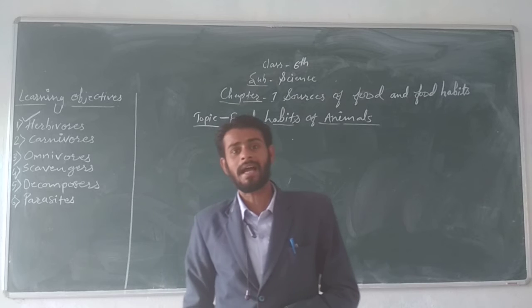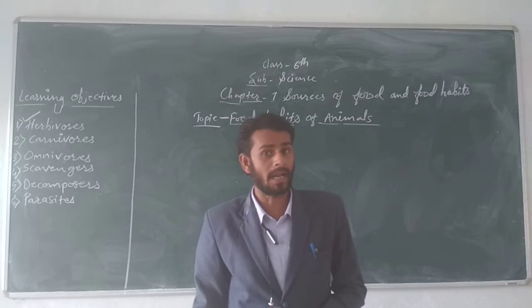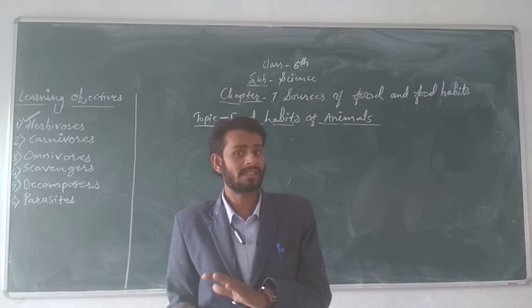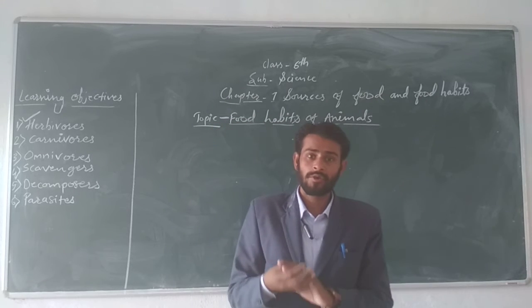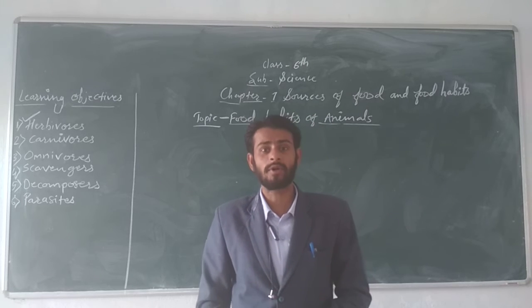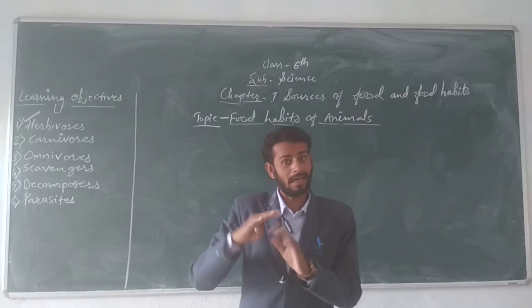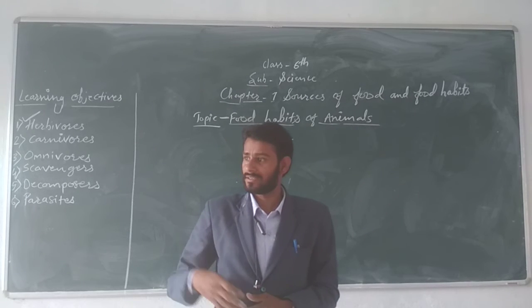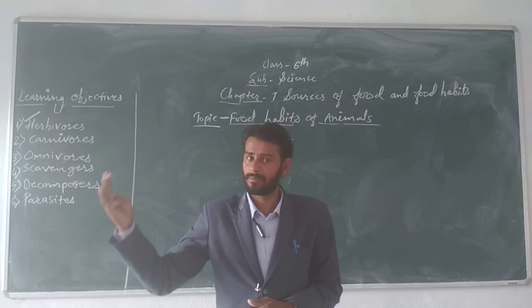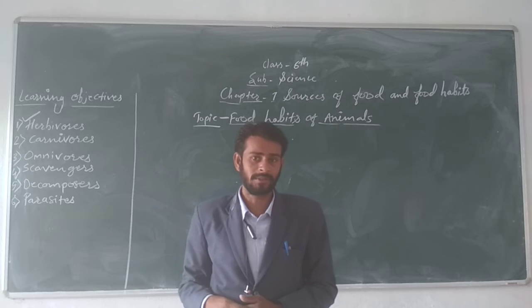Students, the animals which feed on the flesh of other animals, or we can say the animals which eat other animals, are called carnivore animals. These animals hunt other animals, whether that animal is a herbivore or another kind of animal.